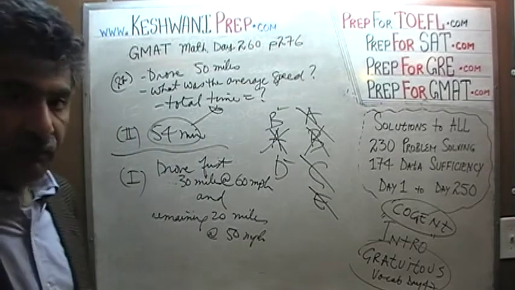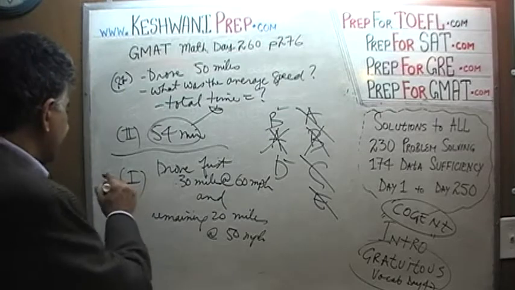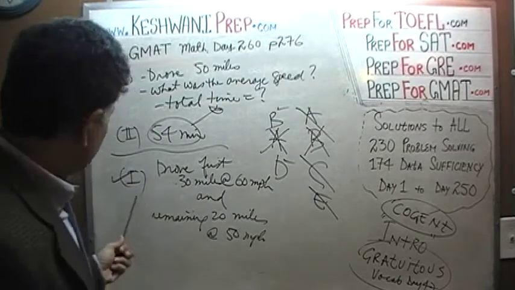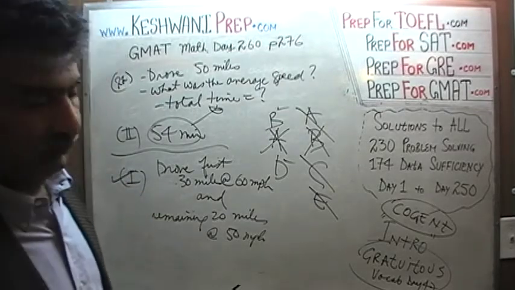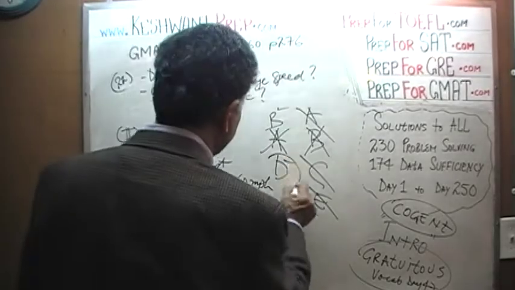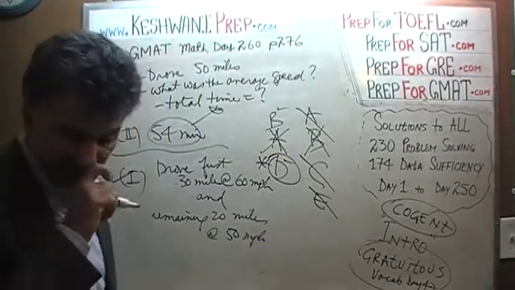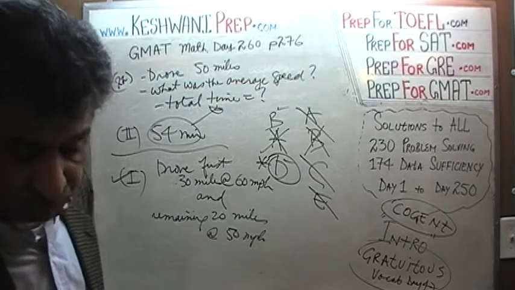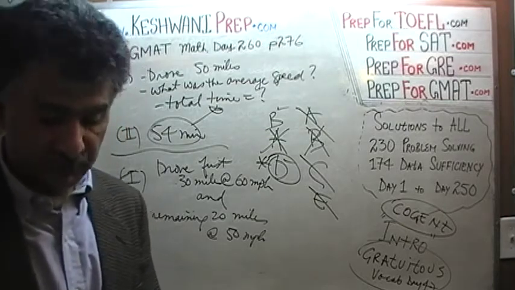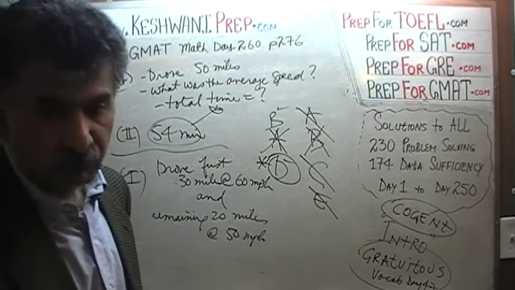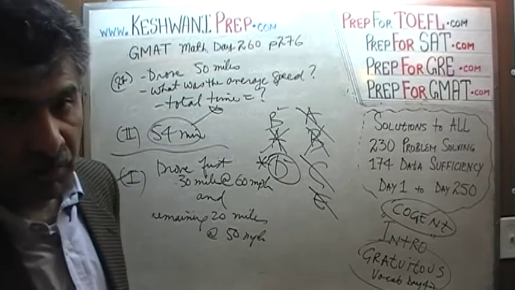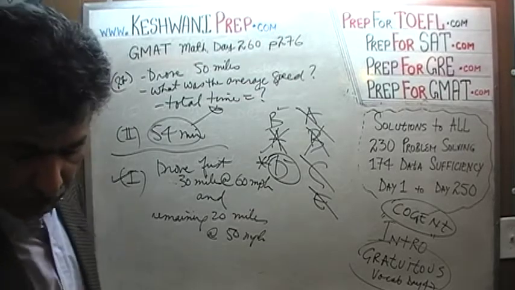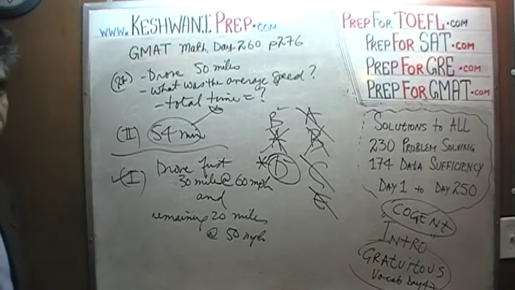Second statement by itself is also sufficient. Second statement, it turns out, rather, the first statement by itself is also sufficient. The answer is D. It turns out that each of these statements by itself is quite sufficient. They do the job nicely. The answer is D. Number 23 rather.